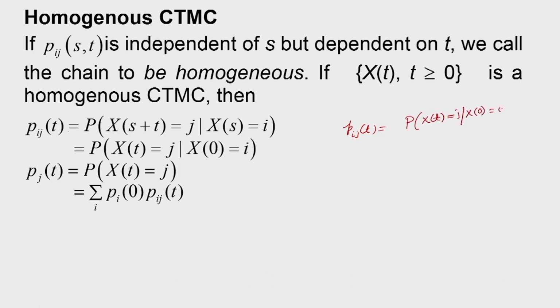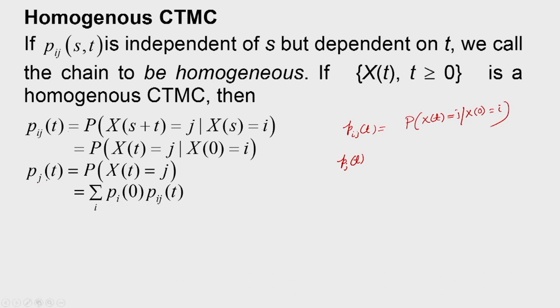Now, suppose we have to find out any state probability, suppose Pj(t), that is the probability of state j at instant t. So, probability of Xt is equal to j. How can we find it? Summation over i of pi(0) into Pij(t), because this will give the joint probability and from that joint probability, if we sum over i, then we will get the marginal probability.